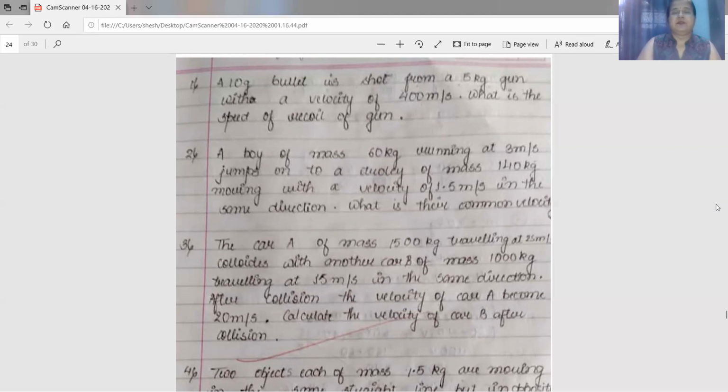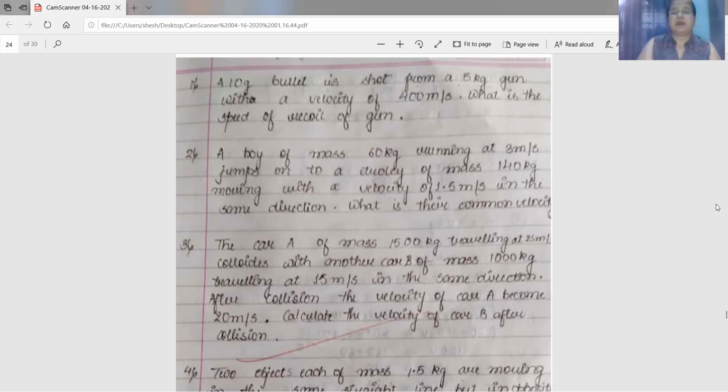He jumps on a trolley of mass 140 kg, which is moving with a velocity of 1.5 meter per second. So the mass of the trolley is 140 kg and the velocity of the trolley is 1.5 meter per second, in the same direction. Both the boy and the trolley are moving in the same direction. What is their common velocity?